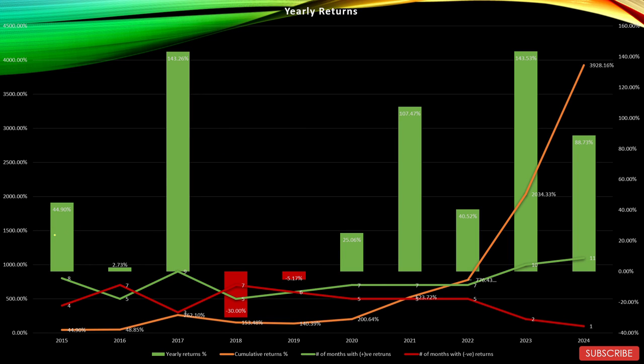So this is the yearly returns graph. The green bars over here show the positive yearly returns. The red bars show the negative yearly returns. The orange line at the bottom shows the cumulative returns. The green lines here show the number of months with positive returns and the red line shows the number of months with negative returns. So let's start with 2015.